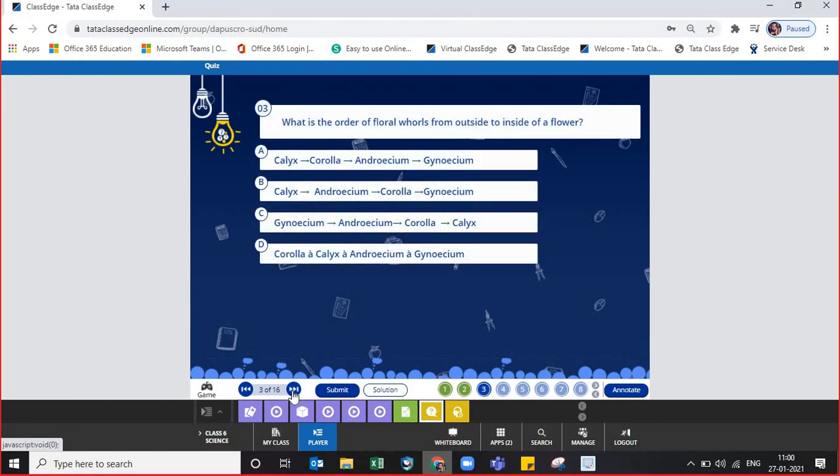And here you have to arrange the order of the whorls that is there. I think this is appropriate. First calyx, sepals, corolla, petals, androecium, the male part, and then the female part. Let us tick it and submit it and see. It is correct.